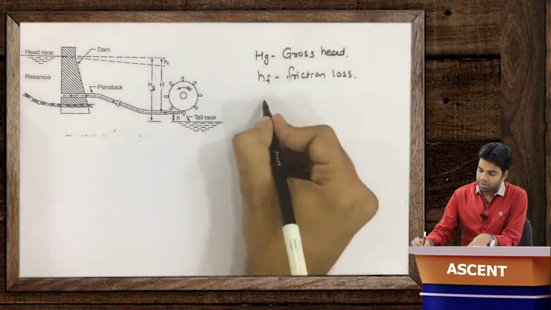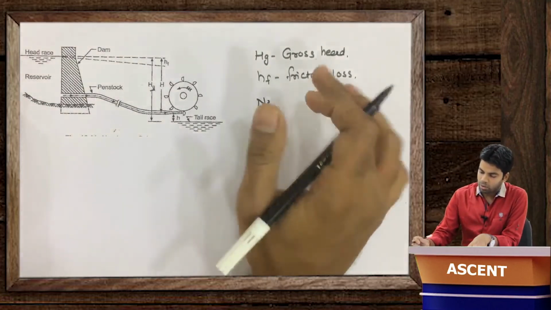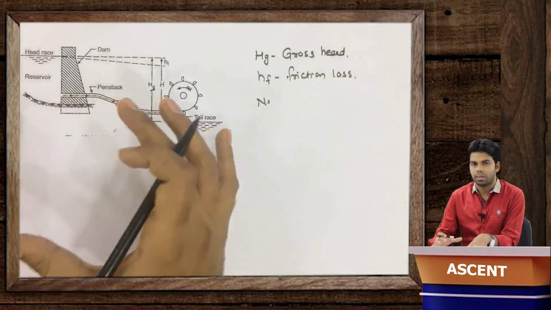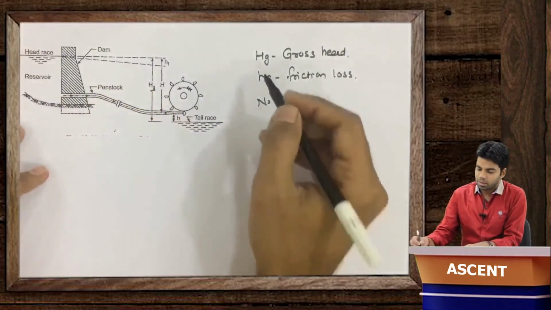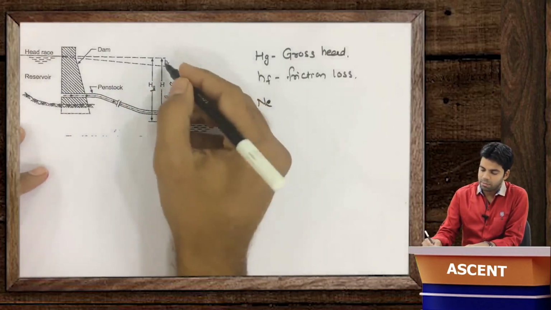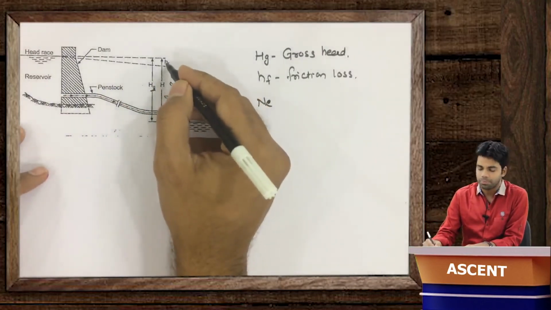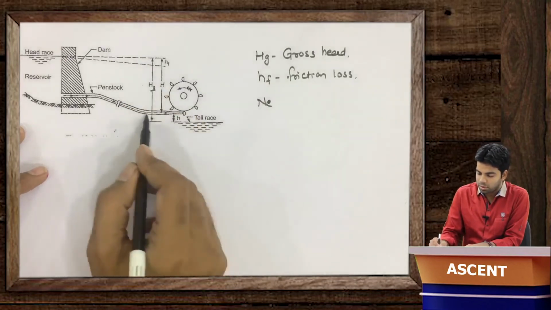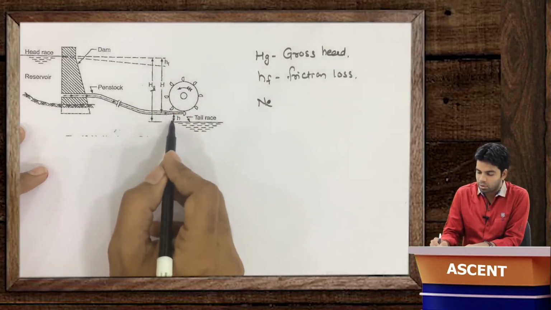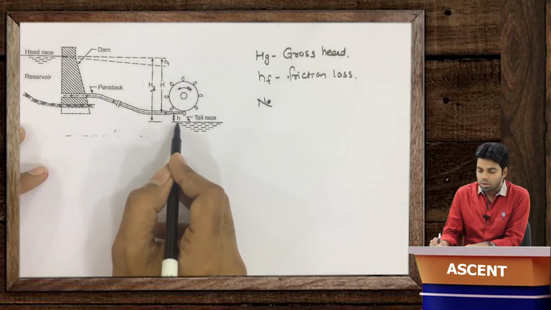So what would be the net head now? Gross head, as I told you, is the total available head, but the net head is obviously less than the gross head because there will be certain loss because of friction. And then we have the nozzle at a small height h from the tail race, so this head will also be subtracted.